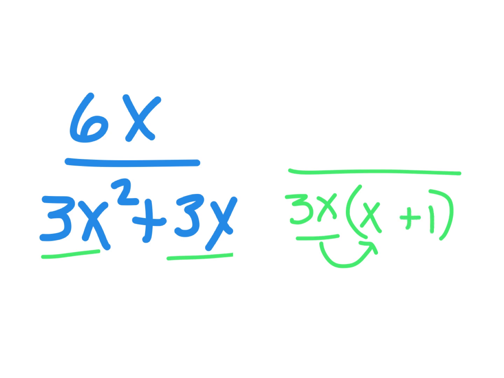And on the top, I have a 6x. And couldn't I factor that into a 3x times 2? 6x is 3x times 2. I think factoring is the most important thing, because problems like that become easy if you're good at factoring. There's your final answer, 2 over x plus 1. And many of you could have got the blue writing, but couldn't get here because you're not good at factoring.